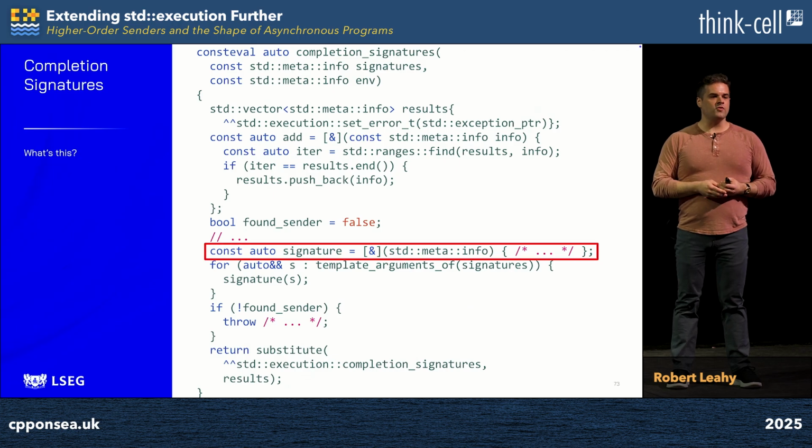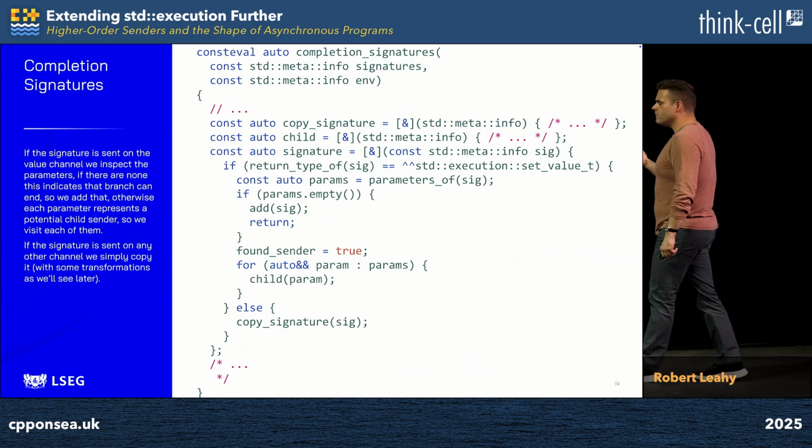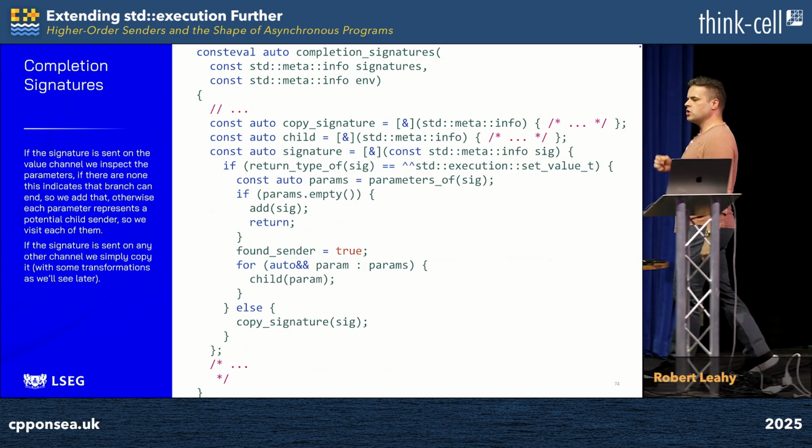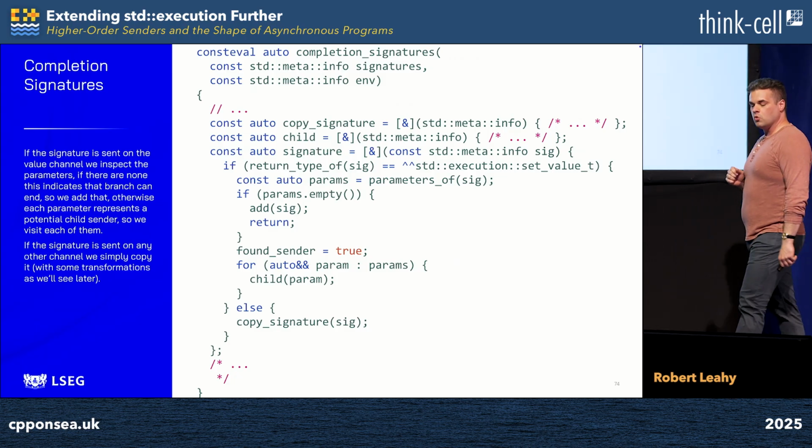But this just hand waves a lot of implementation details. What exactly is lurking inside signature that actually helps us to perform the transformation for each signature we extract from the main sender? And so we go ahead and we peek inside. We see that we use return_type_of to extract the reflection of the return type of the function type. Recall, this is the channel on which that completion signature will be sent.